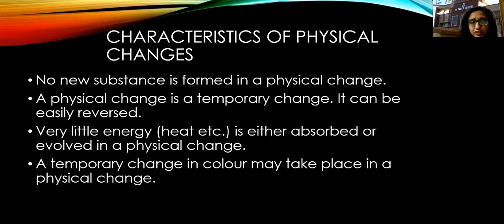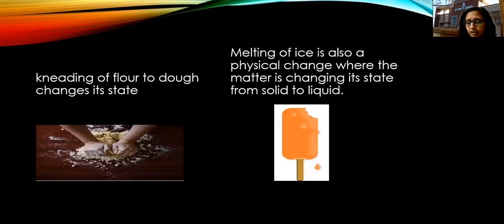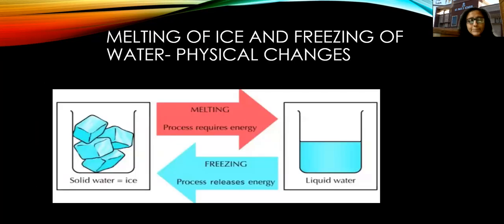Now here you can see this third point, that very little energy is either absorbed or evolved in a physical change. You will easily understand this point with this example. See, if you see in this picture, on the left hand side, a beaker is kept, and in that is solid water, that is, we call it ice. On the right hand side, liquid water is there.